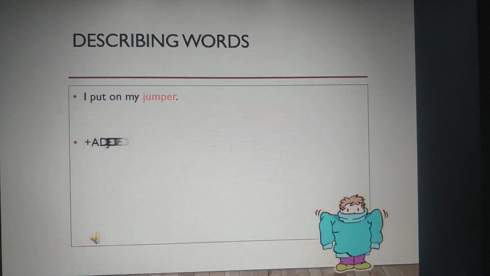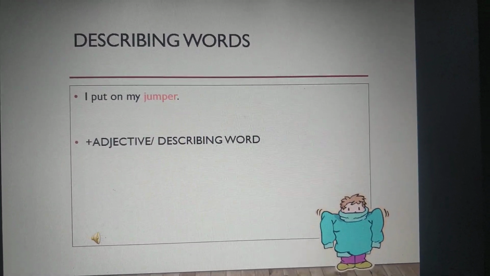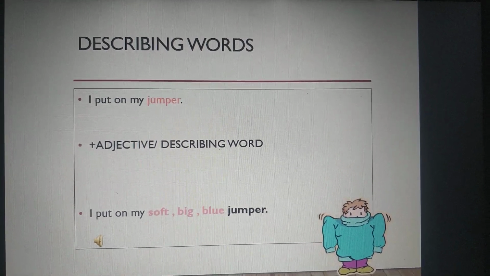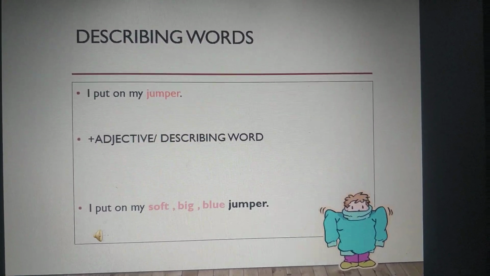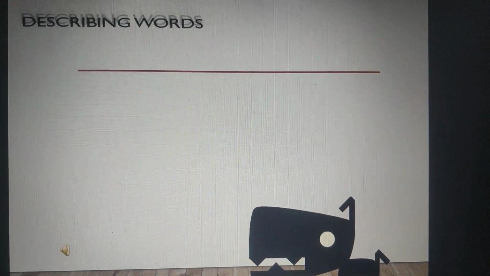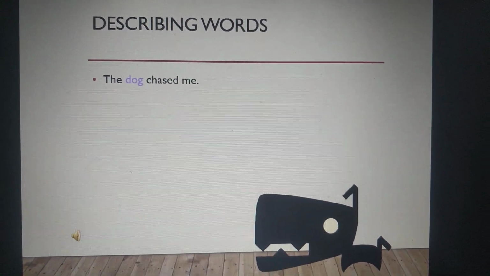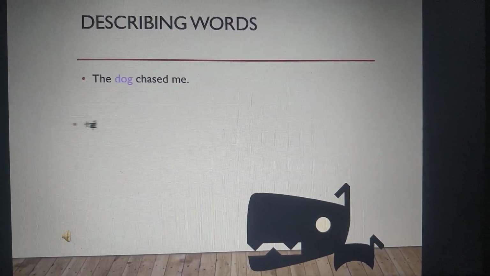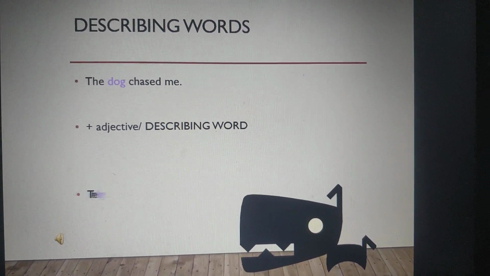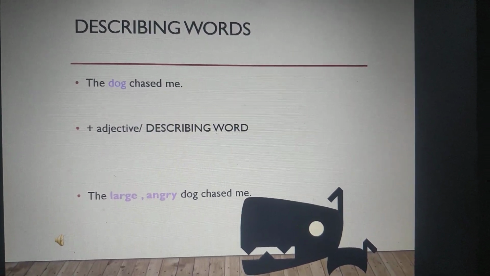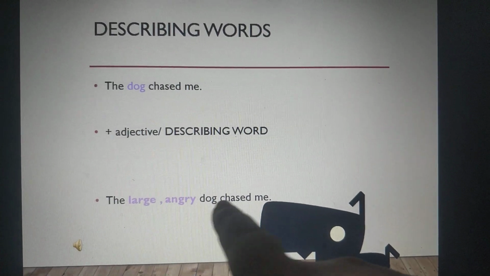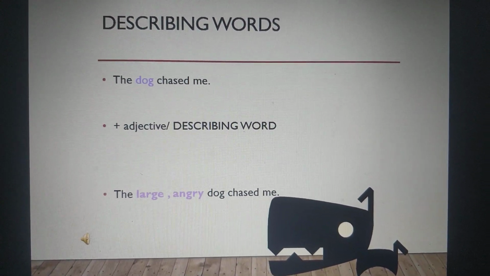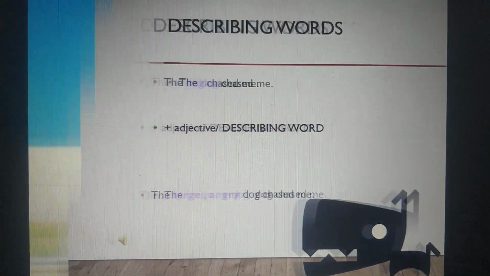I put on my jumper. Jumper is a naming word. So we can add a describing word to the word jumper. I put on my soft jumper, big jumper, blue jumper. All these words are describing words. And you can see this dog here. You can describe this dog also. I saw the black dog chased me. The angry dog chased me. Okay, so the words black, angry are what? They are describing words because they are telling us something more about the dog.